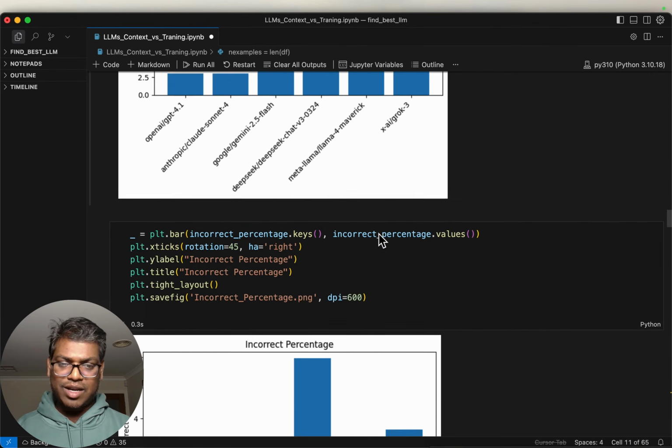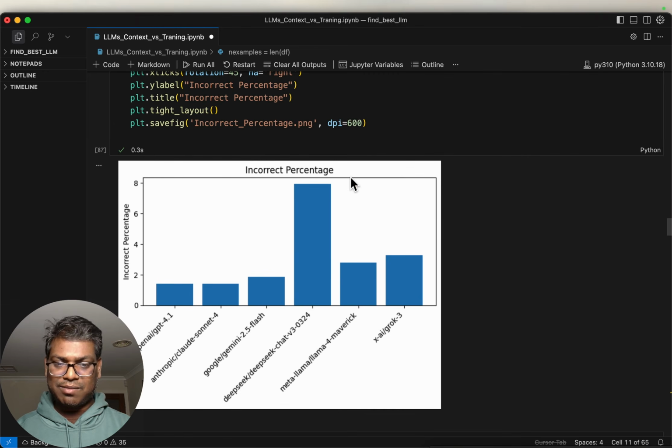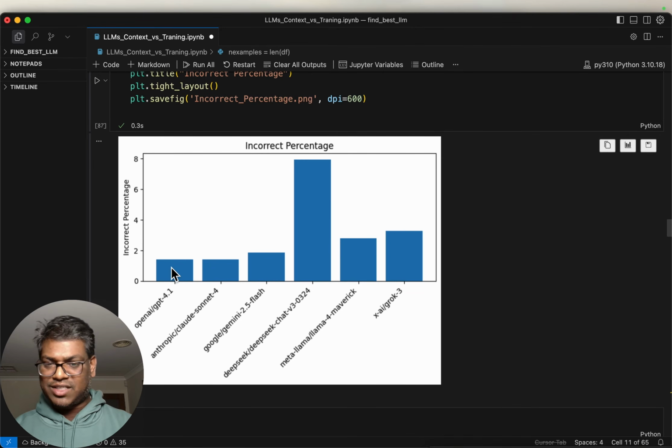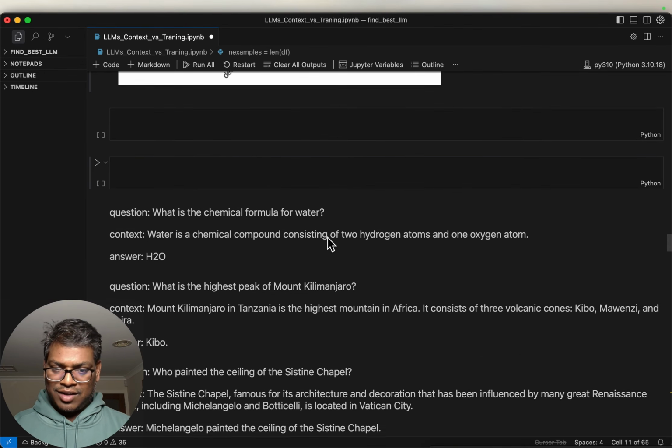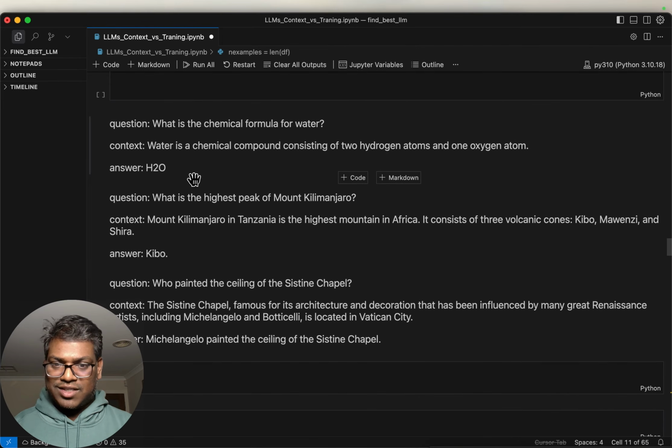Now, if you look in terms of percentages, as we have a total of 212 odd questions, it's under 2%. So for the 3 leading developers, OpenAI, Anthropic, and Google, all 3 have an incorrect rate below 2%, whereas DeepSeek has about 8%. Now let's look at a couple of questions which were answered incorrectly.